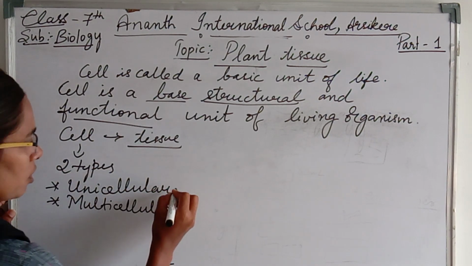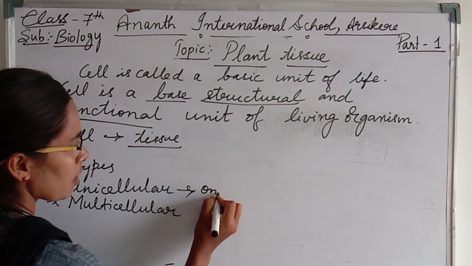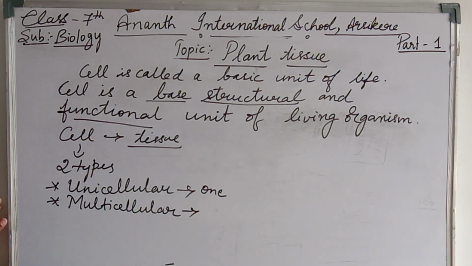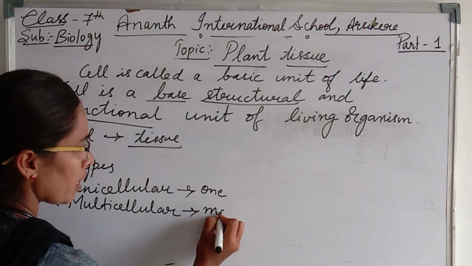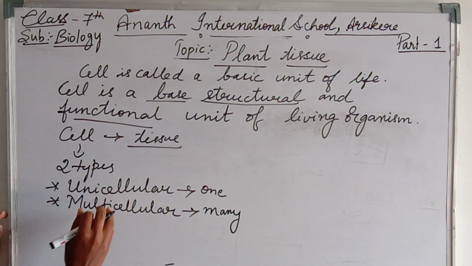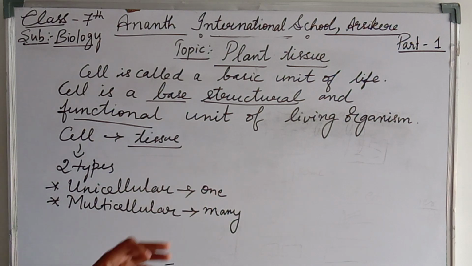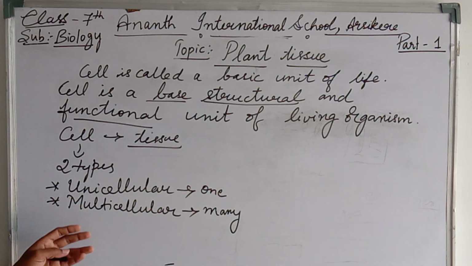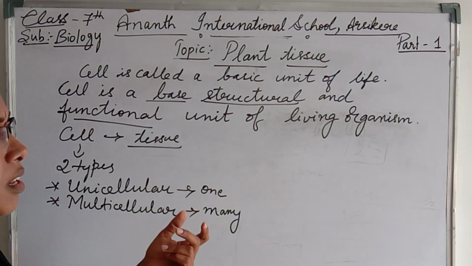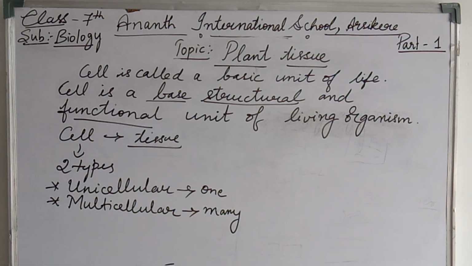Here uni means one or single, and multi means many. The organisms which contain a single cell are called unicellular organisms, and the organisms which contain many cells, millions or billions of cells together, are called multicellular organisms.